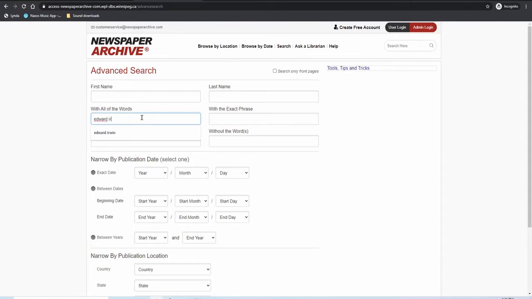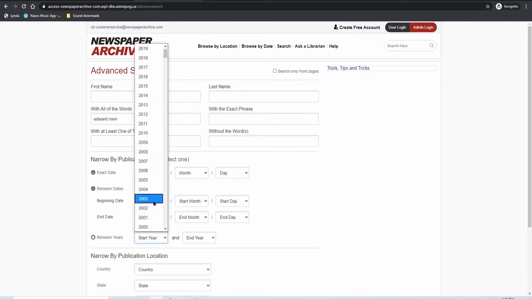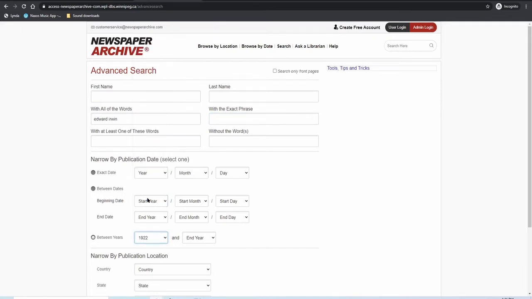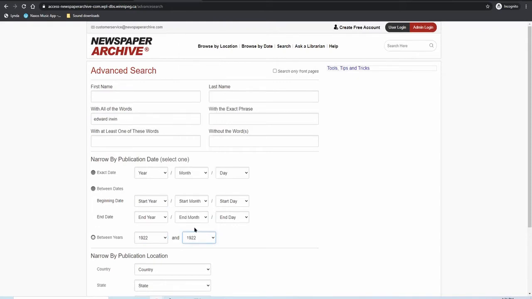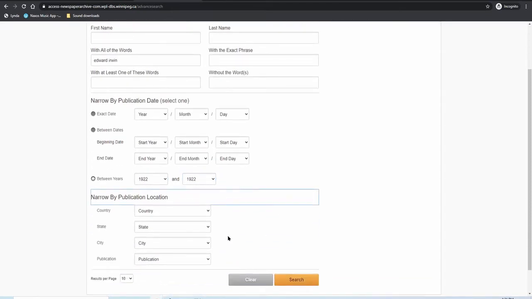Let's try a new example. Say you want to find the funeral announcement of Edward Irwin, and you knew it would have been in 1922 and was probably in Winnipeg. We'll put Edward Irwin in the With All the Words search box. We'll select Between Years under Narrow by Publication Date, and select 1922 as the start and end years, and we'll use the Narrow by Publication Location to narrow it down to Winnipeg.